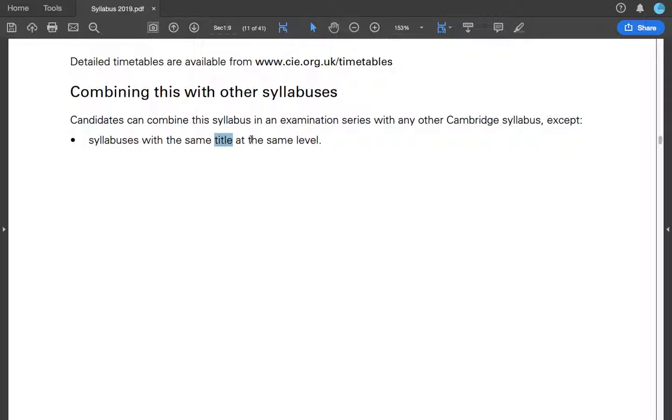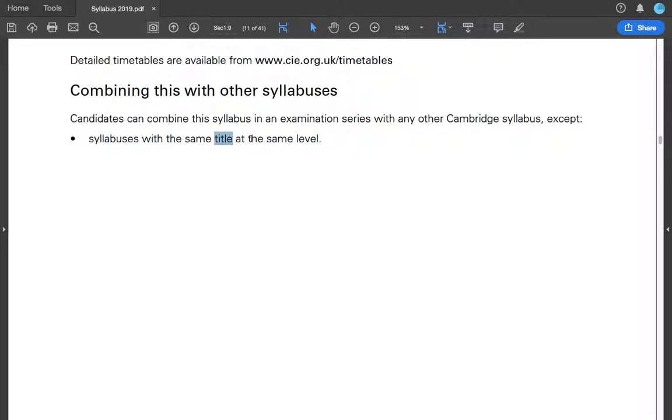For mathematics, actually, they're not similar syllabi, but for physics, IGCSE, I remember there's a 9-to-1 version of the physics syllabus and so on. But if you take the 9-to-1 syllabus, you can't take the 0625.